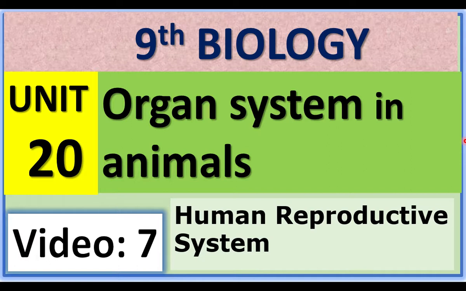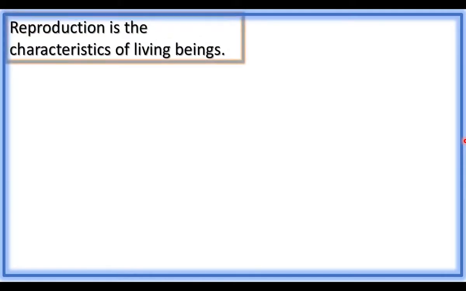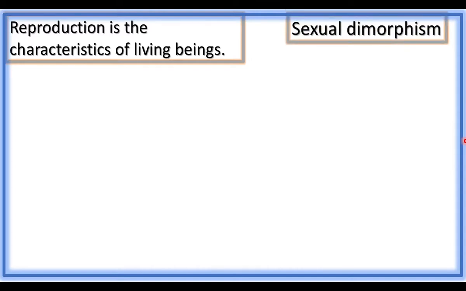Reproduction differentiates living organisms from non-living organisms. Reproduction is the specific character of living organisms. Human beings show sexual dimorphism. All the higher animals have sexual dimorphism.